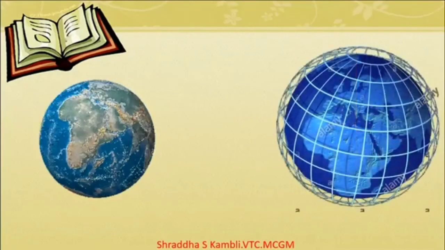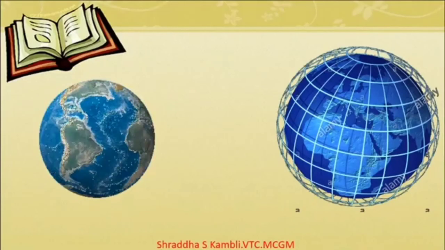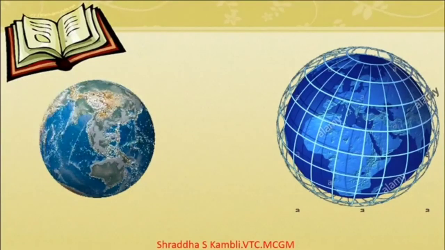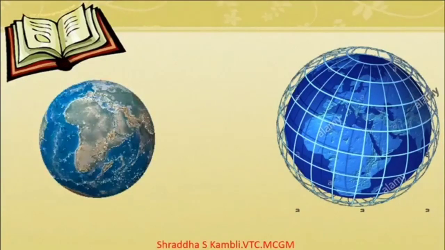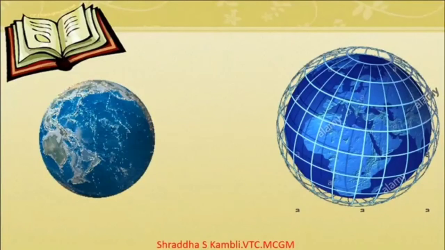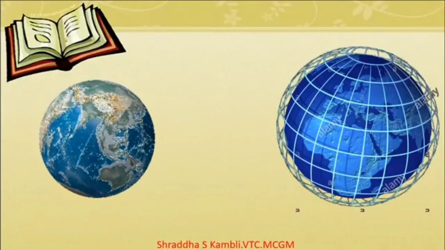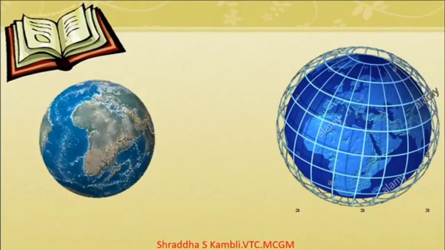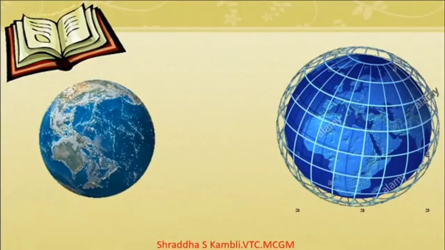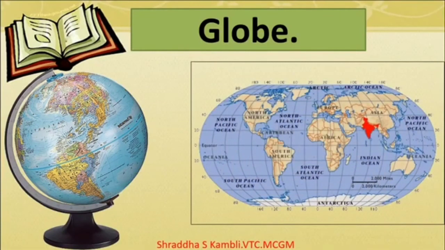Now, in order to decide the location of a place, since the earth is spherical and it is very difficult to pinpoint the location of a place depending only on direction, the geography experts came up with an imaginary net, which had many standing lines and some sleeping lines also. And they covered the globe with this kind of a net.